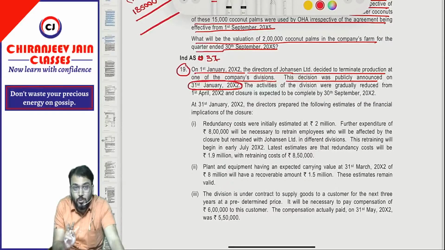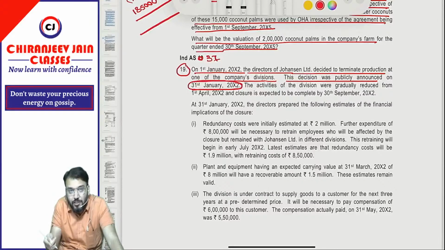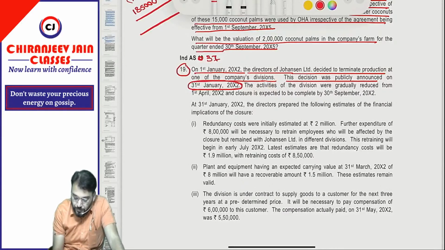Whenever two conditions are satisfied, first there should be a detailed formal plan for restructuring, and the entity should implement such plan or has publicly announced such plan to those persons who are affected by it. If these conditions are satisfied, it means there is a constructive obligation for restructuring, and as per Ind AS 37 we should recognize a provision for restructuring cost.